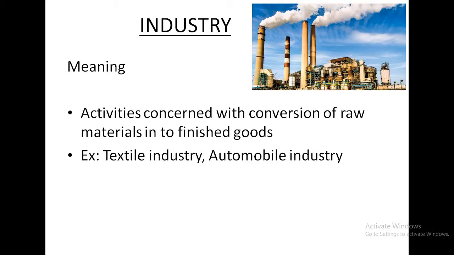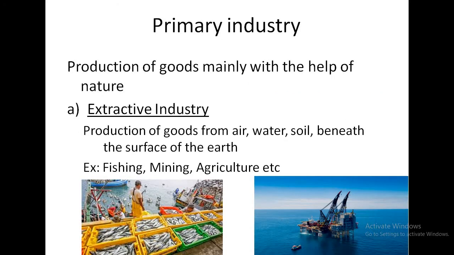So this is industry. What is industry? Industry refers to those activities concerned with the conversion of raw materials into finished goods. Examples I have already given you: textile industry, automobile industry, etc. Then what is primary industry? Primary industries refer to those industries concerned with the production of goods mainly with the help of nature. It is subdivided into two types, extractive and genetic industries.